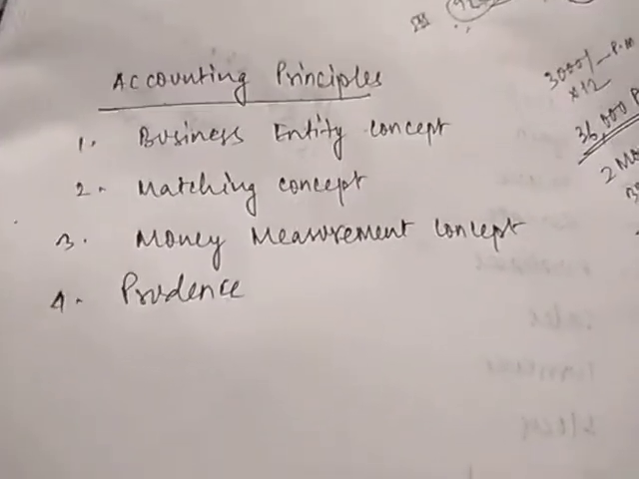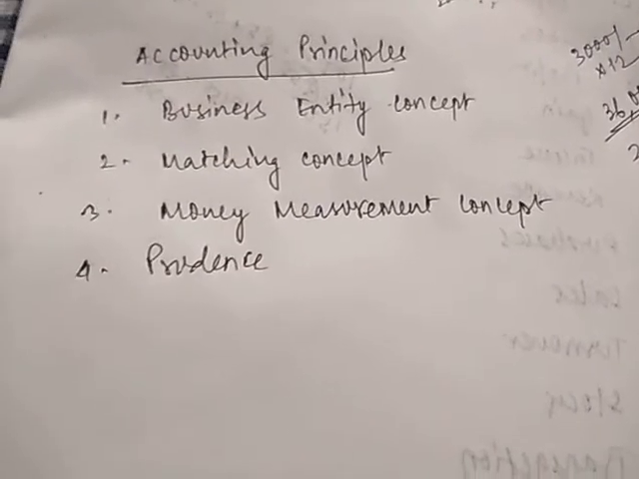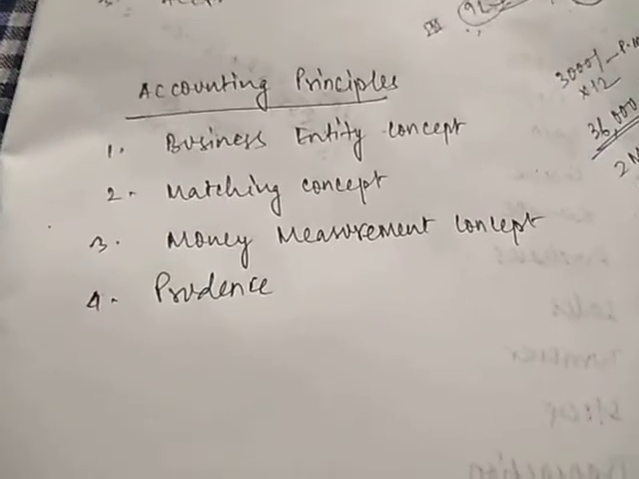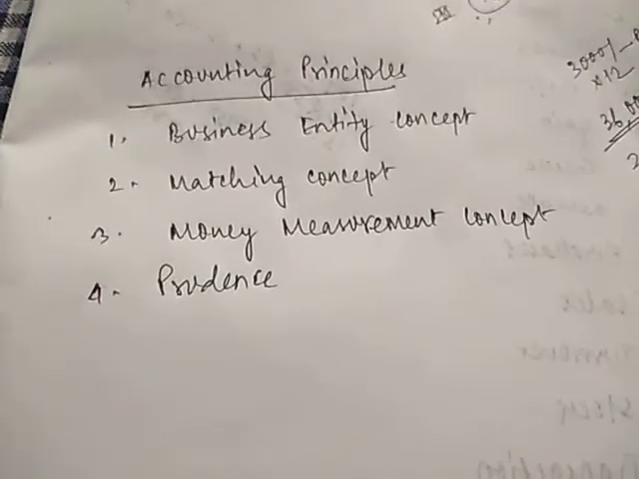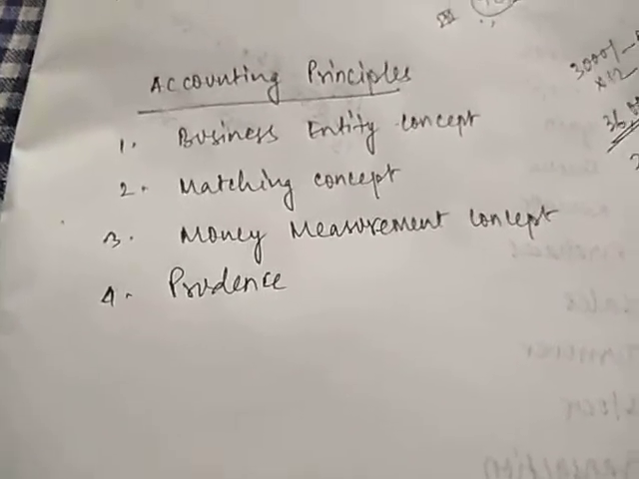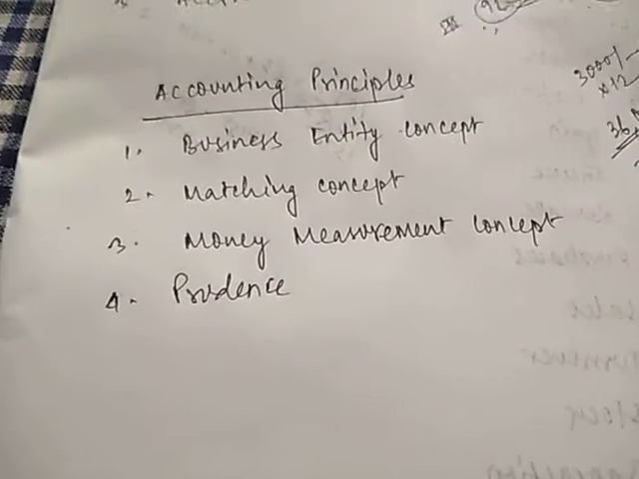The last thing we have is prudence. Prudence is just to be careful while preparing accounts. Careful in terms of spending money, recording income, recording expenses. We must always follow prudence. What does it mean?